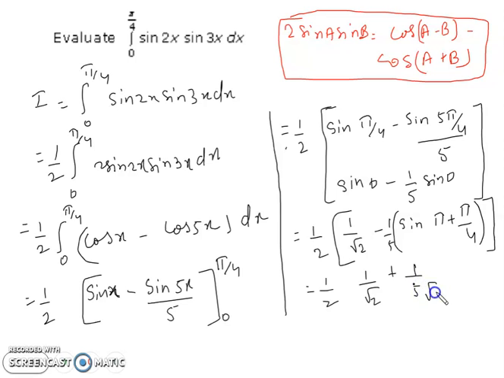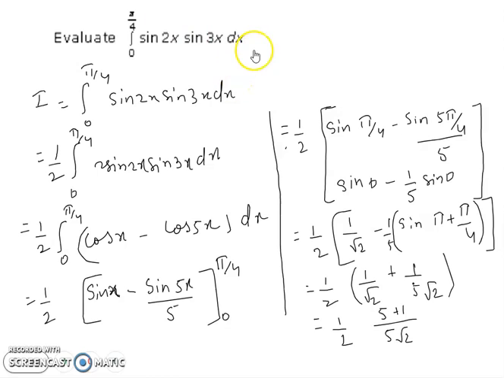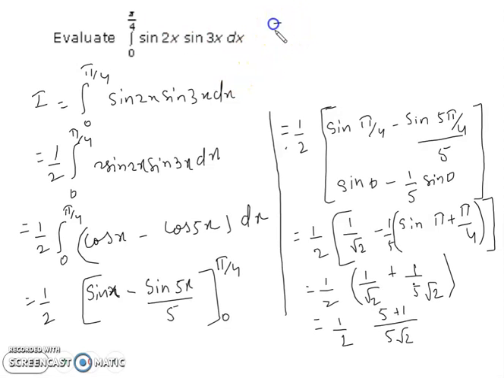Now we take the LCM, and we get 1 by 2 times, with 5 root 2 in the denominator and 5 plus 1, which is 6, in the numerator. So we can write 1 by 2 into 6 by 5 root 2.